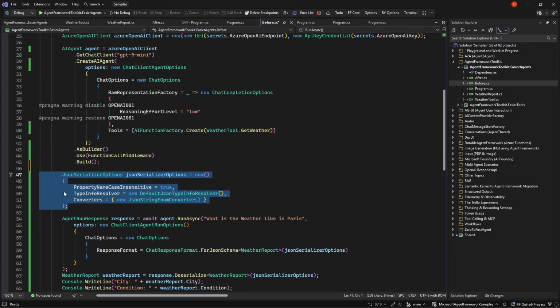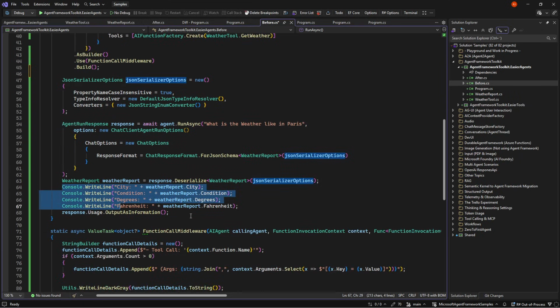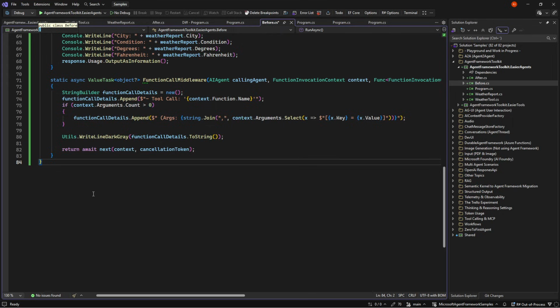So we would need to end up making some JSON serialization options. We would need to, in our run async, put in yet another chat client agent options run here in order to set the chat options, in order to set the response format to our weather report, which when we then get back would need to deserialize with the serialization options again, and finally have our output. So in total, we would need 84 lines of code plus the tools and the objects.